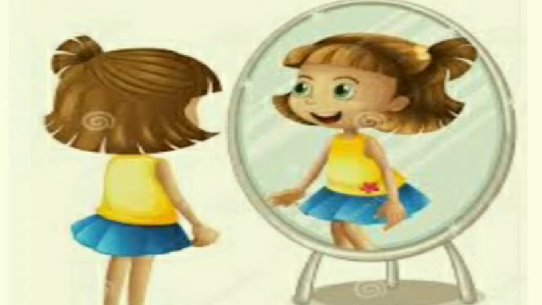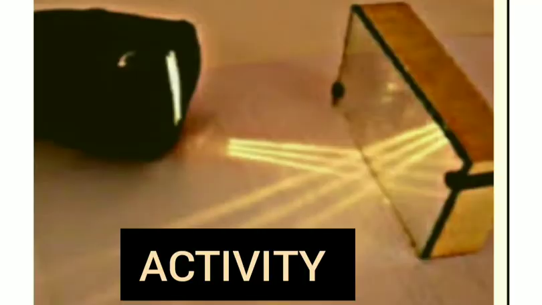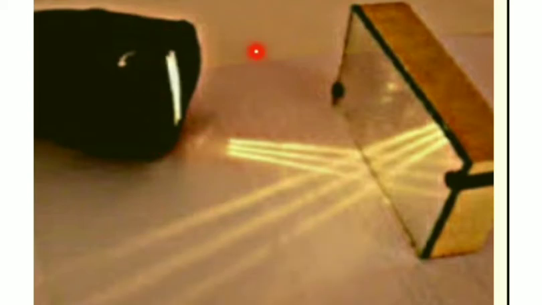Now let us perform an activity. Take a torch and cover its glass with a chart paper which has 3 slits. Spread a sheet of chart paper on a smooth wooden board. Fix a plain mirror strip vertically on the chart paper. Now direct the beam of light on the mirror from the torch with slits.